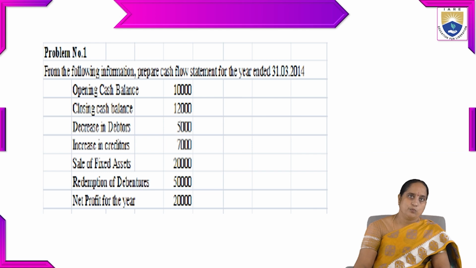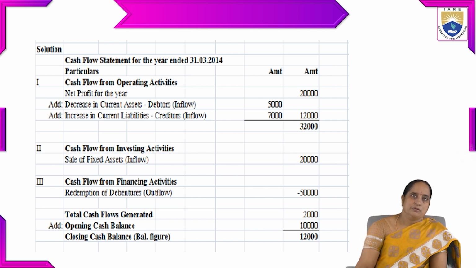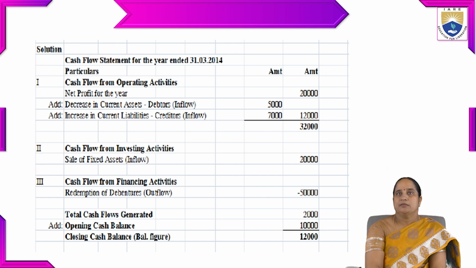Then let us take one example from the following information. Prepare cash flow statement for the year ended 31st March 2014. So we have been given the opening balance, closing cash balance, decrease in debtors, increase in creditors, sale of fixed assets, redemption of debentures, and also net profit for the year. Using that information, we are going to prepare the cash flow statement for the year ended 31st March 2014.